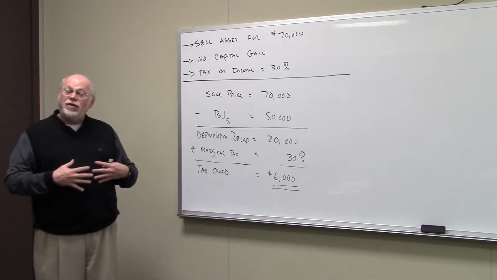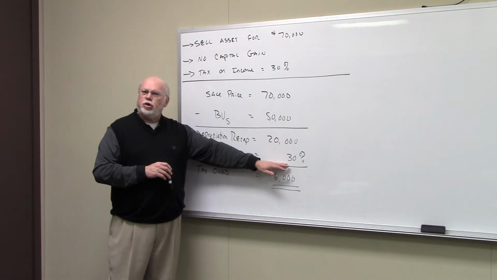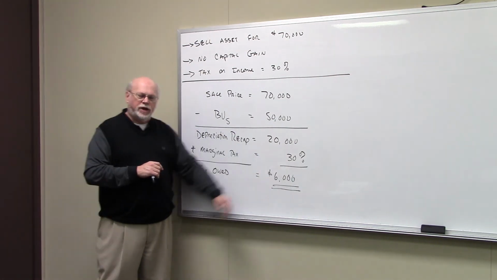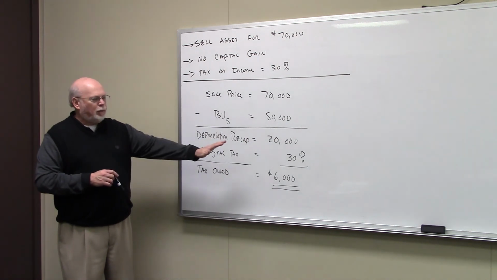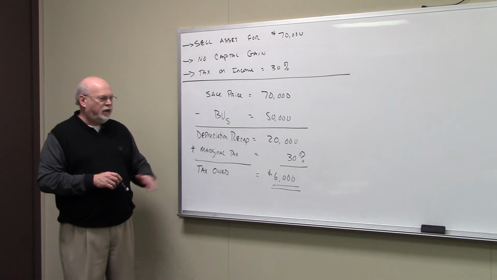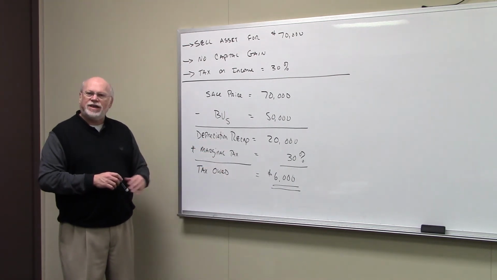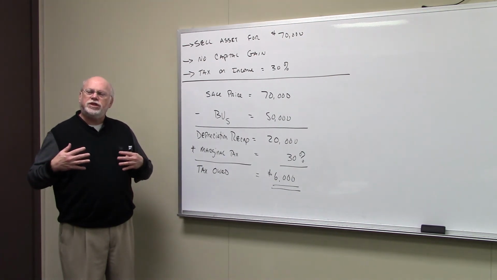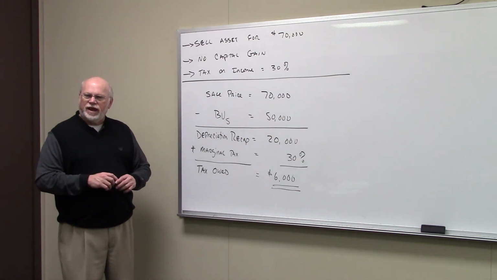And they'll make you pay the taxes on that income at your highest marginal rate at the moment, which we're saying is 30%. So here's depreciation recapture at $20,000. Our marginal tax rate is 30%. 20,000 times 0.30 gives you the taxes that you would owe if you sold the asset, which is, you owe the IRS $6,000 from the sale of that asset.